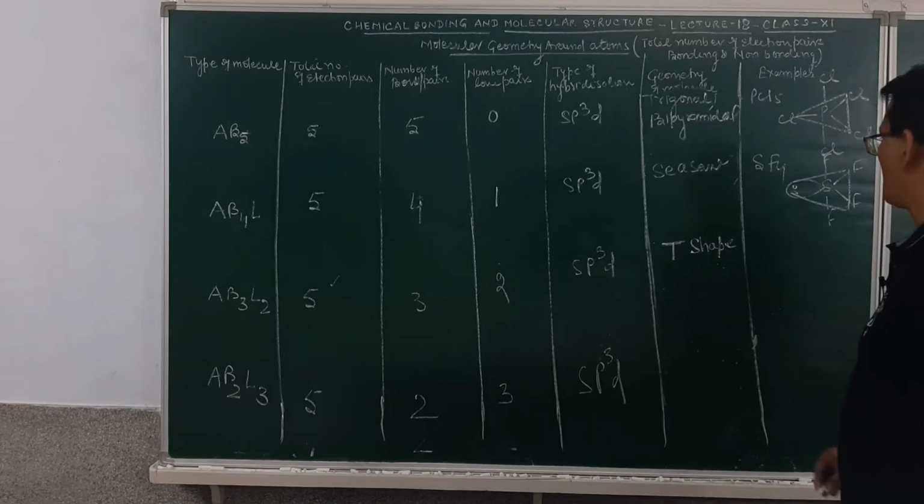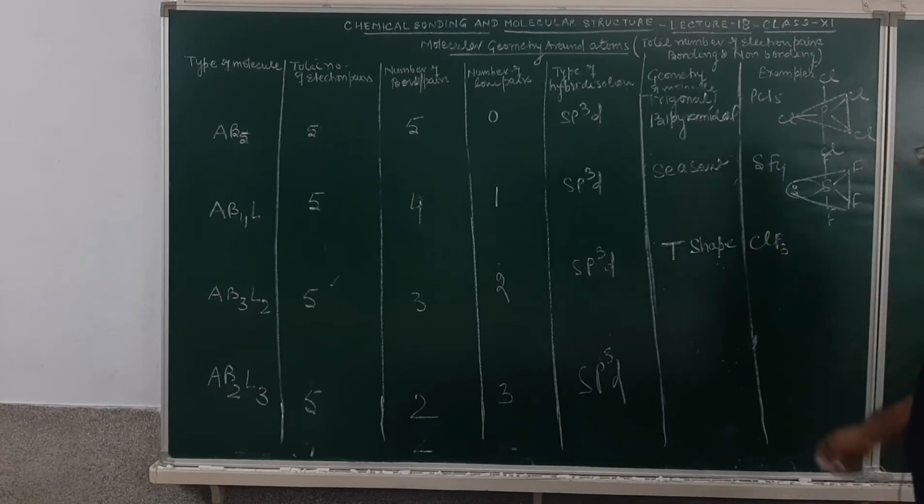Example: ClF3. How will I make the ClF3 shape? This will be chlorine, fluorine, fluorine, fluorine with lone pairs of electrons over here. Am I clear? You may see the T developed over here.